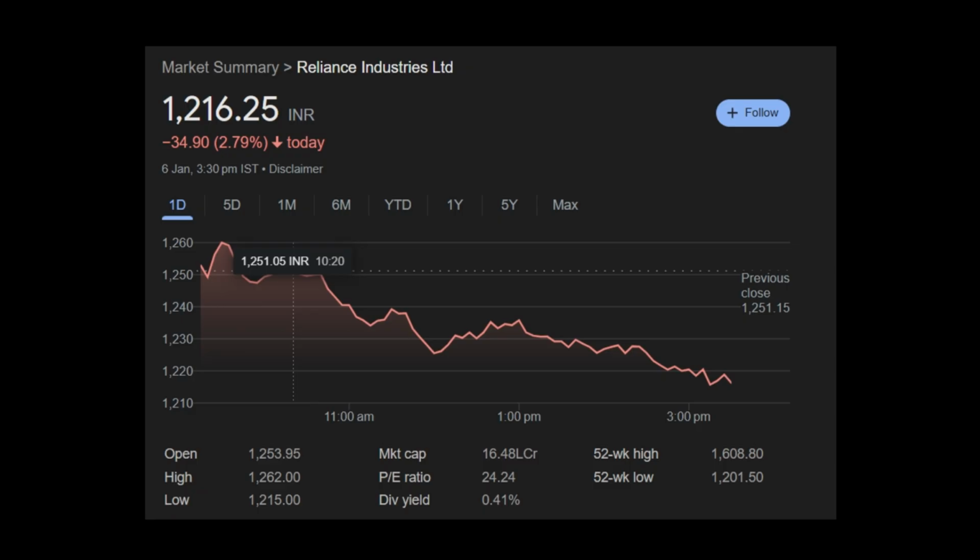Next stock which fell down today is Reliance Industries. Stock price went down by 2.79% and closed in at 1,216. Reliance is India's biggest company by market cap. It has a market cap of 16 lakh crores and a PE of 24 and a dividend yield of 0.41%. So, since Reliance is a conglomerate, all the businesses which are under Reliance's umbrella are being reflected in this stock. And the fall in Reliance stock was the major reason for today's market crash, since Reliance has the highest